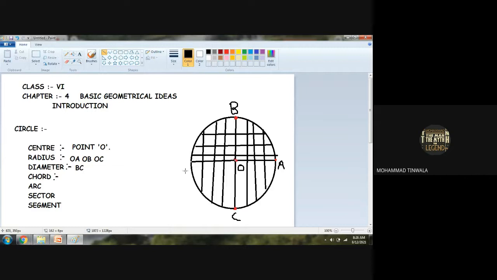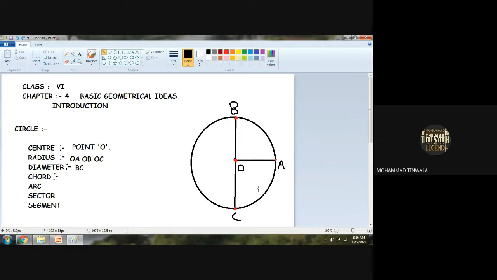And diameter is also known as the longest chord of the circle because the diameter starts from one end of the circle and ends at the other end. So a chord can be in any direction. We cannot make out, but a line starting from one end of the circle which ends at the other end of the circle is known as a chord. Is that clear?